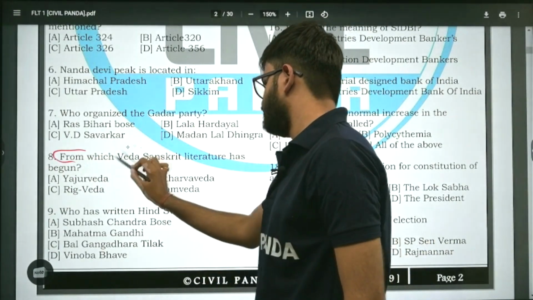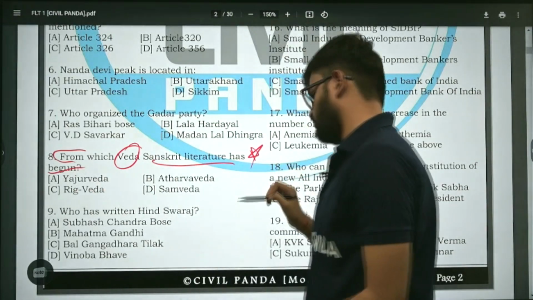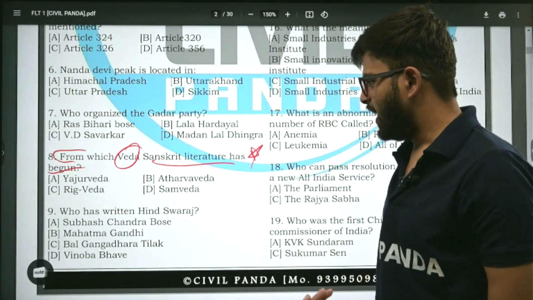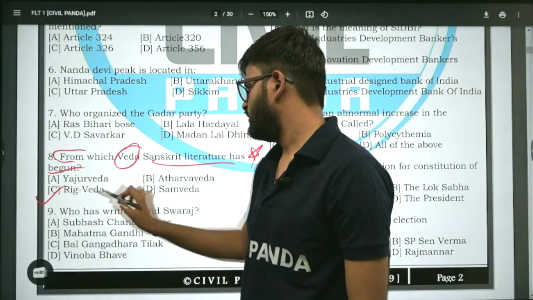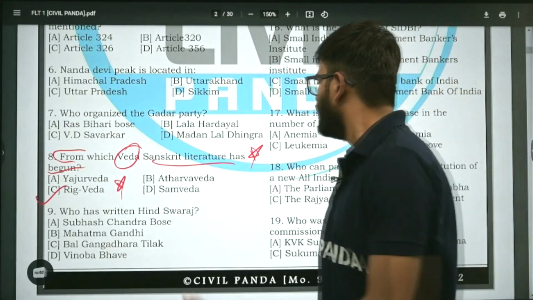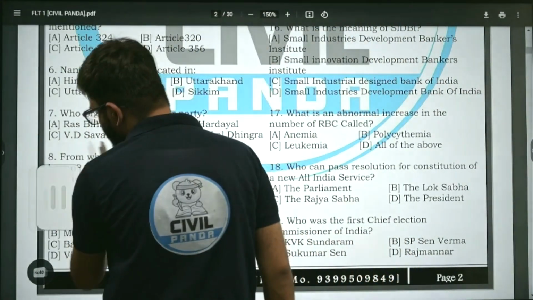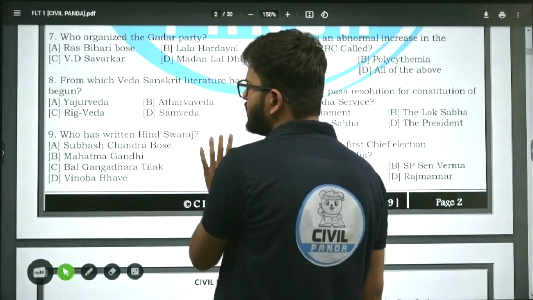From which Veda has Sanskrit literature begun? Now, you should know this. There is no need to even explain this. Yajurveda, Atharvaveda, Rigveda and Samaveda. Yes, you all are right. Rigveda. From which Veda has Sanskrit literature begun? Rigveda. Rigveda, in fact, is the oldest Veda written. All right. Now, moving on to next question.